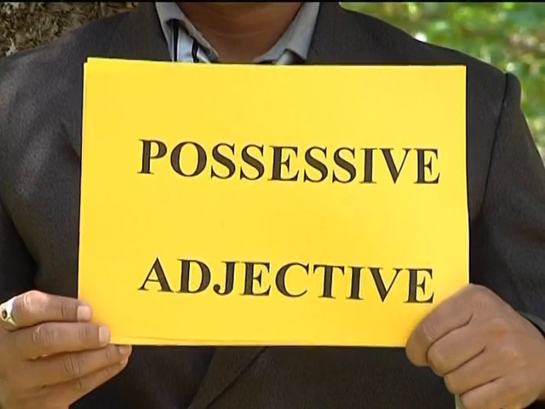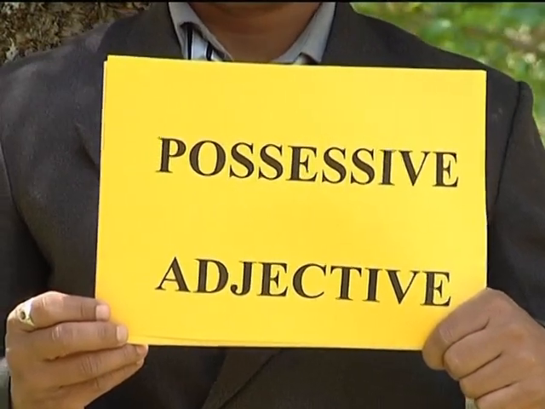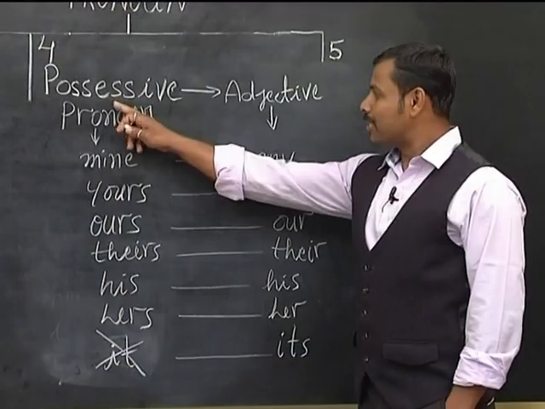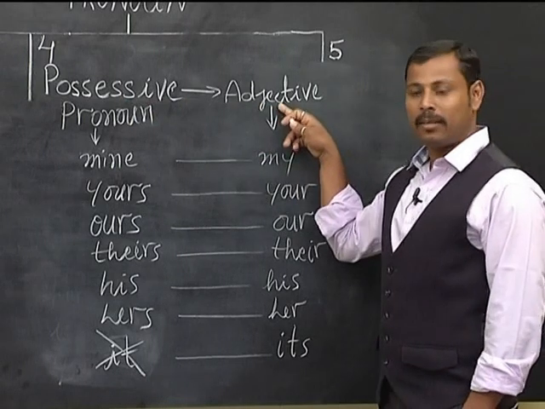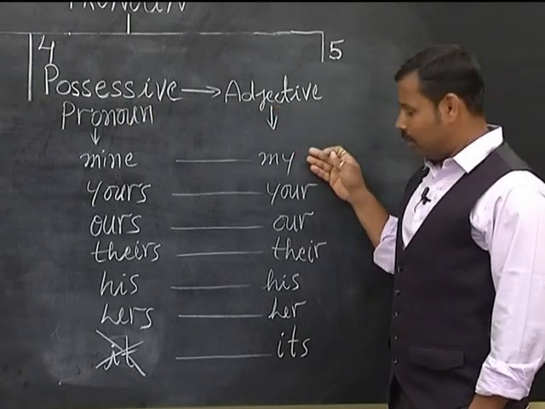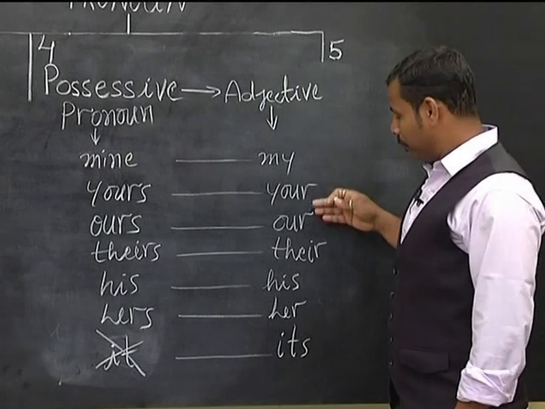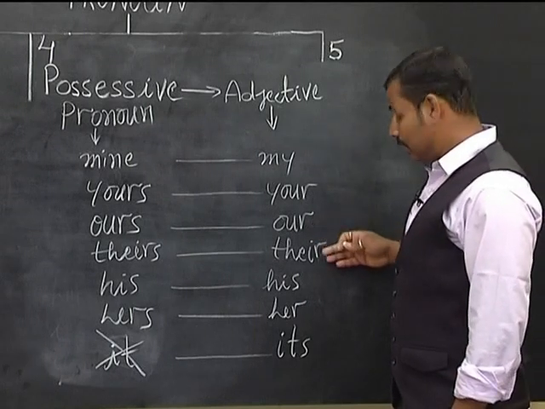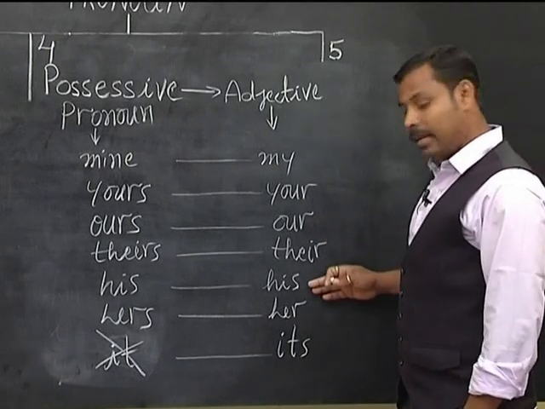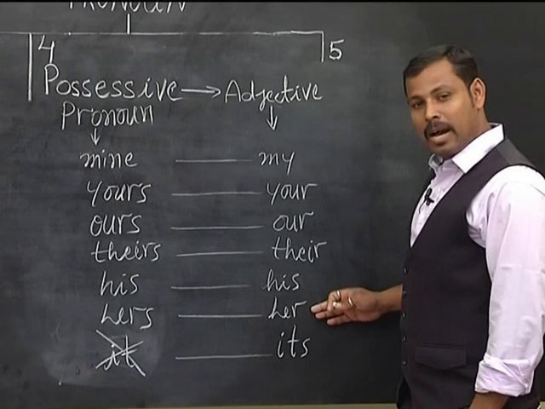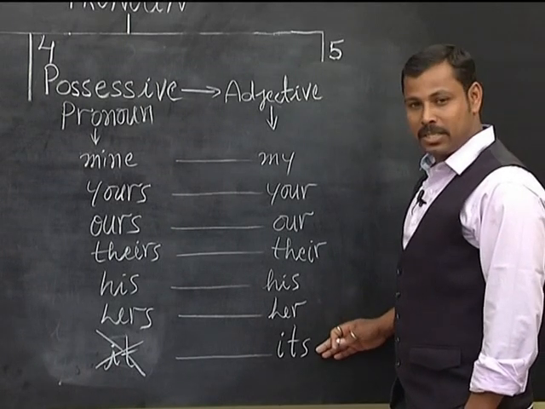But my is possessive adjective. Learn now. Possessive adjectives are my, your, our, their, his, her, its.